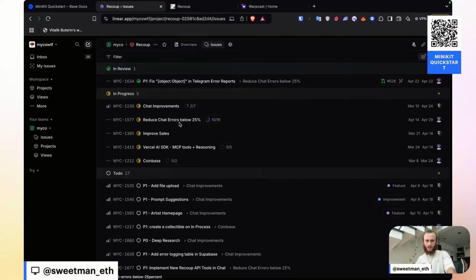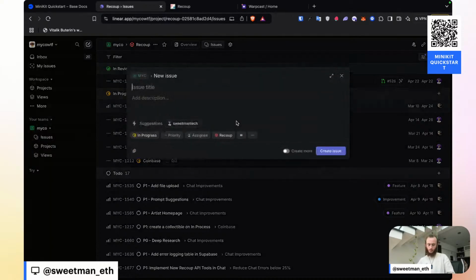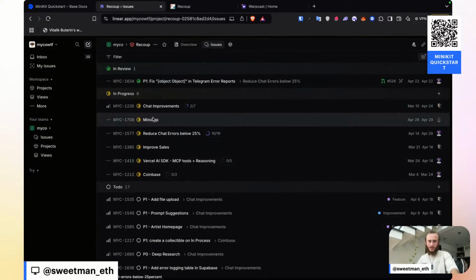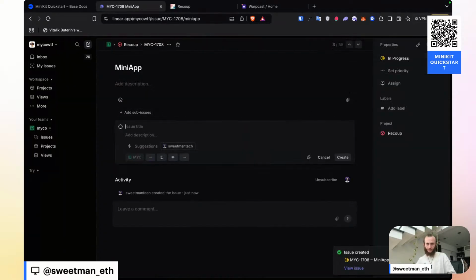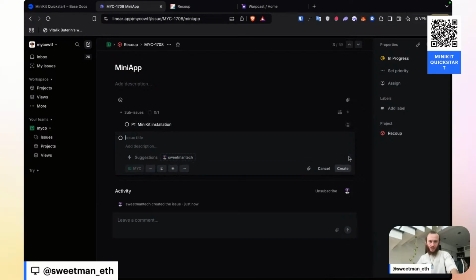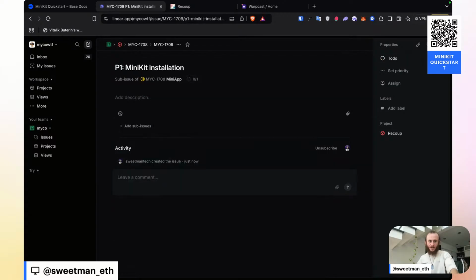and then inside of here, I'll make just a new ticket called mini app. Create the issue. Inside of mini app, I'm going to make my first subtask, which is going to be P1 MiniKit installation. So the first thing I'm going to try to do is just install MiniKit and see how far I can get with that.